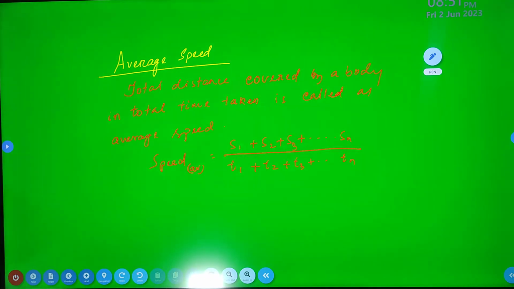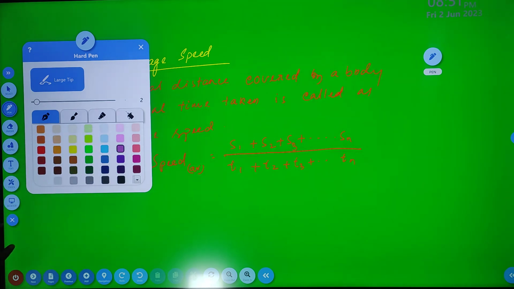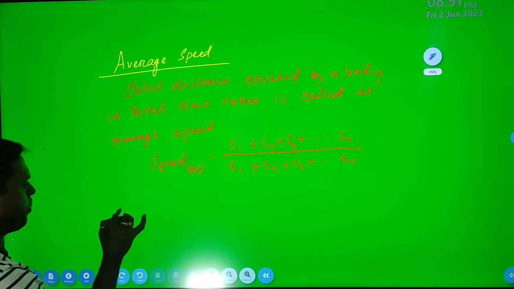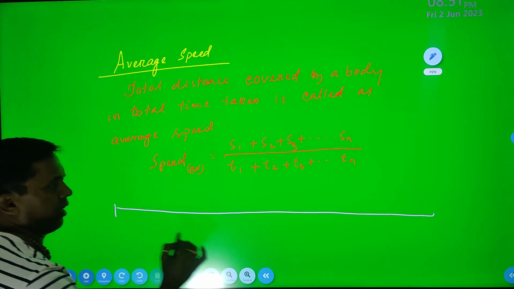That means what? Simple logic. You get an idea from this. I can explain, just try to find out. Suppose a body is moving in the whole journey, from the first to the last journey.